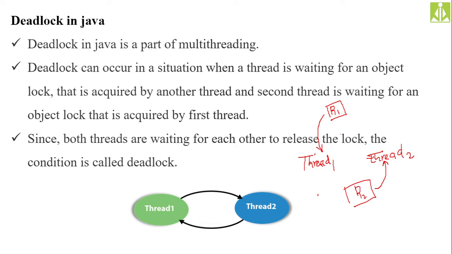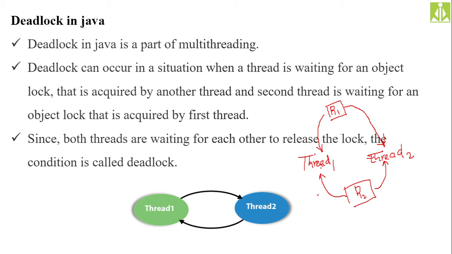Now in order to complete the operations of thread 2, it needs R1 as well. Same thing, in order to complete the operations of thread 1, we need R2. So now what will happen?